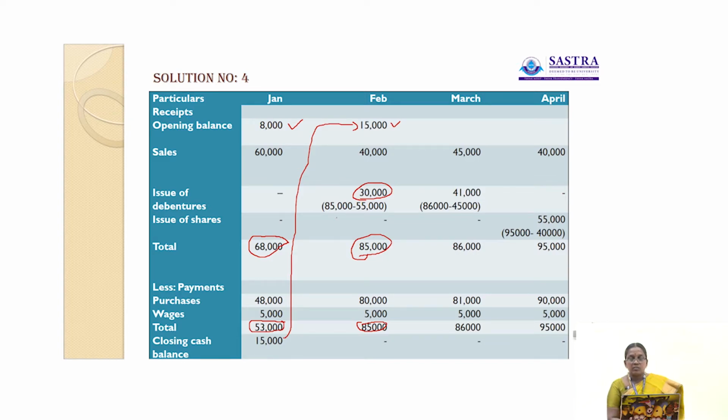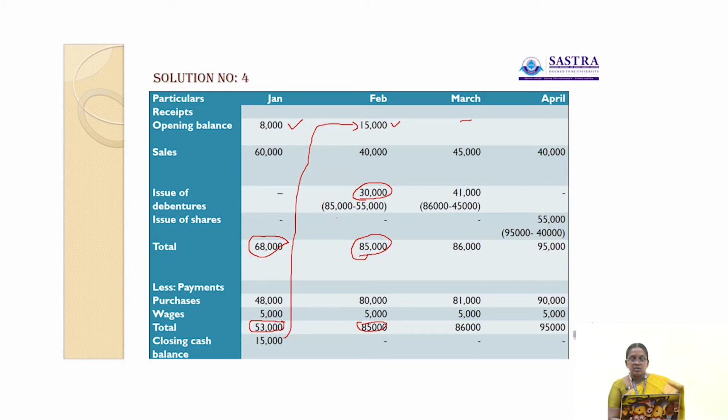So in the month of March there is no opening balance, because the deficit fund is utilized for issue of debentures, rupees 30,000. So here there are no balances. Then sales rupees 45,000, issue of shares or debentures, 86,000 is the total. Purchases 81,000, wages 5,000. So the total payments is 86,000.